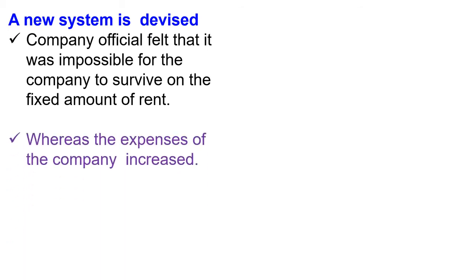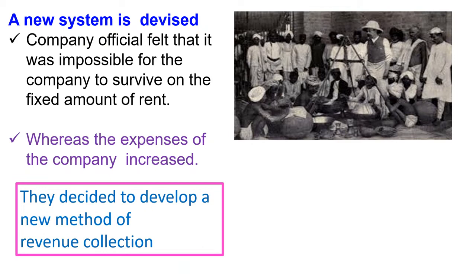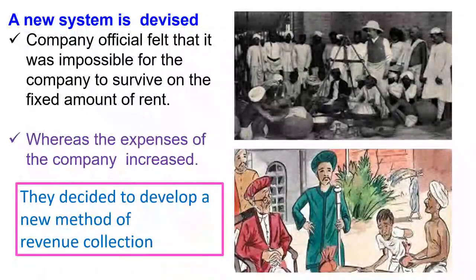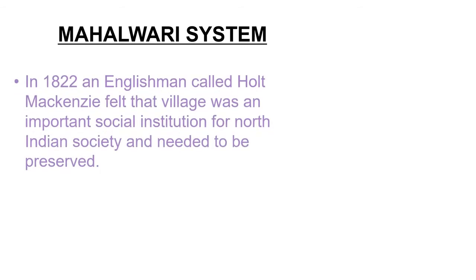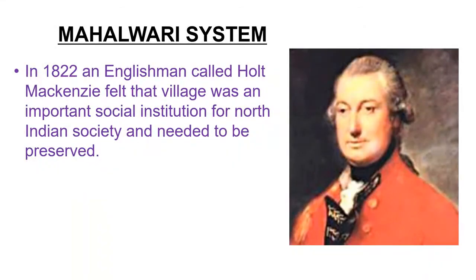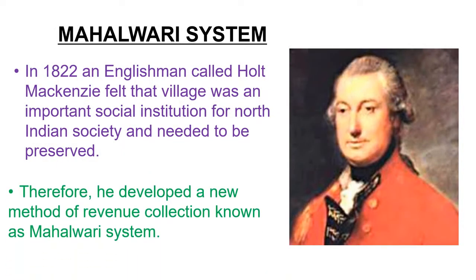Company officials felt that it was impossible for the company to survive on a fixed amount of rent whereas the expenses of the company kept fluctuating. So they decided to develop a new method of revenue collection, which came to be known as the Mahalwari System. In 1822, an Englishman called Holt Mackenzie felt that the village was an important social institution for North Indian society and needed to be preserved. So he developed a new method of revenue collection known as the Mahalwari System.